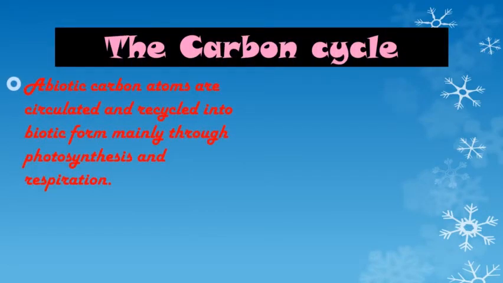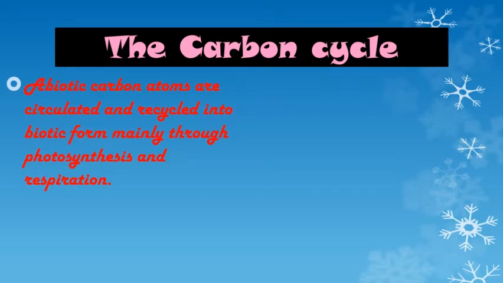So abiotic carbon atoms are circulated and recycled into biotic form mainly through photosynthesis and respiration. That means the biotic forms, meaning plants and animals. What happens in the process of photosynthesis? The plants absorb carbon dioxide, right? And in respiration, what happens?